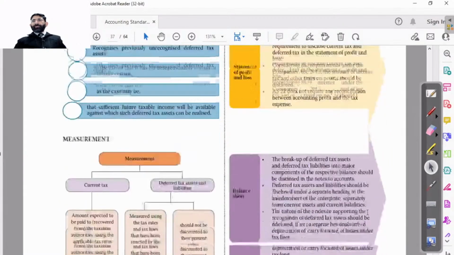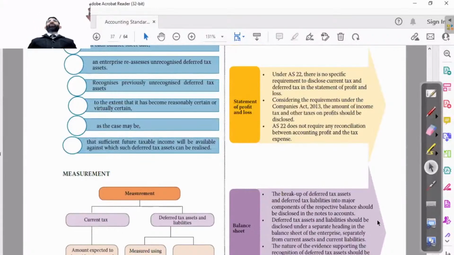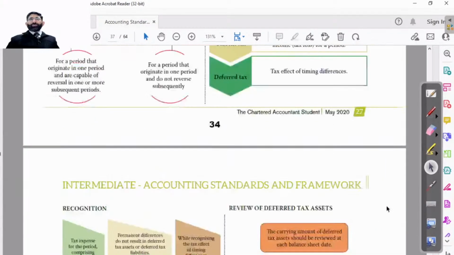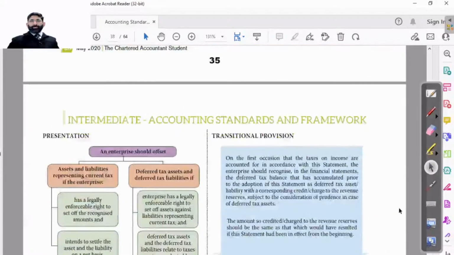In this particular class, we'll have to go for only the theoretical part of this AS. Nothing practical is there. Very simple and logical things are there. Just review it once. I would like to suggest you review it once and ask me if there is any query from your side.